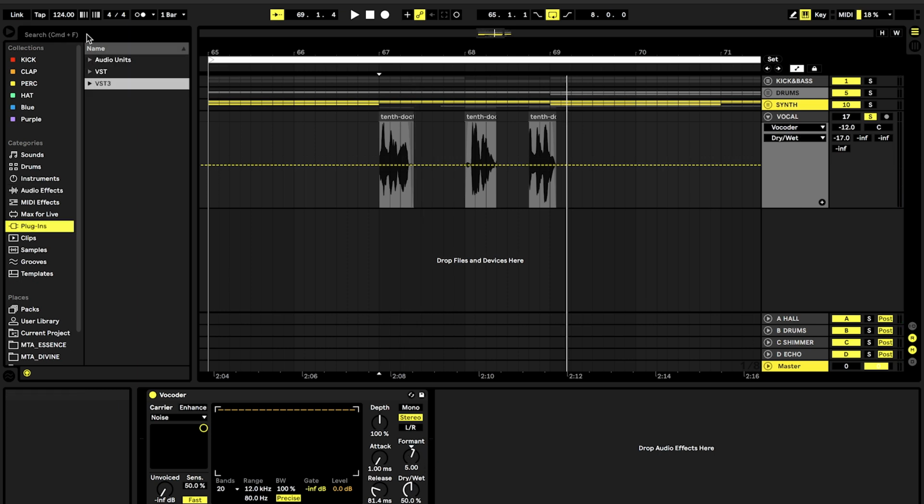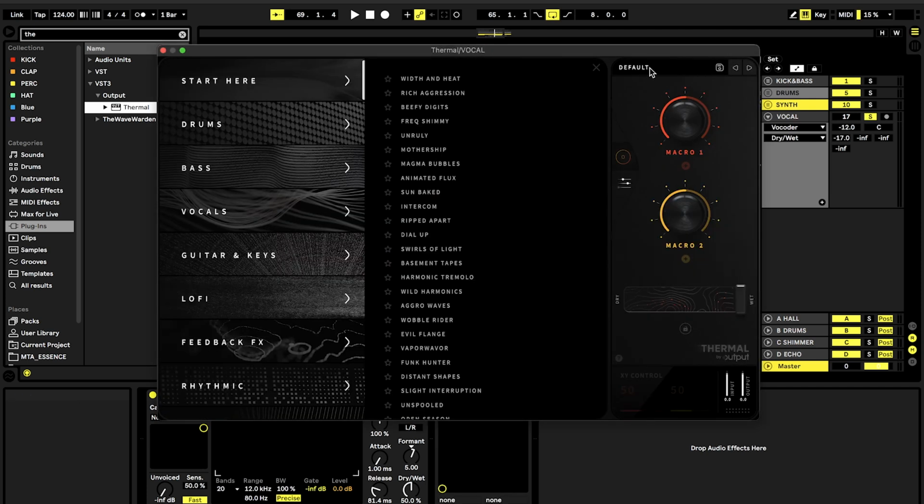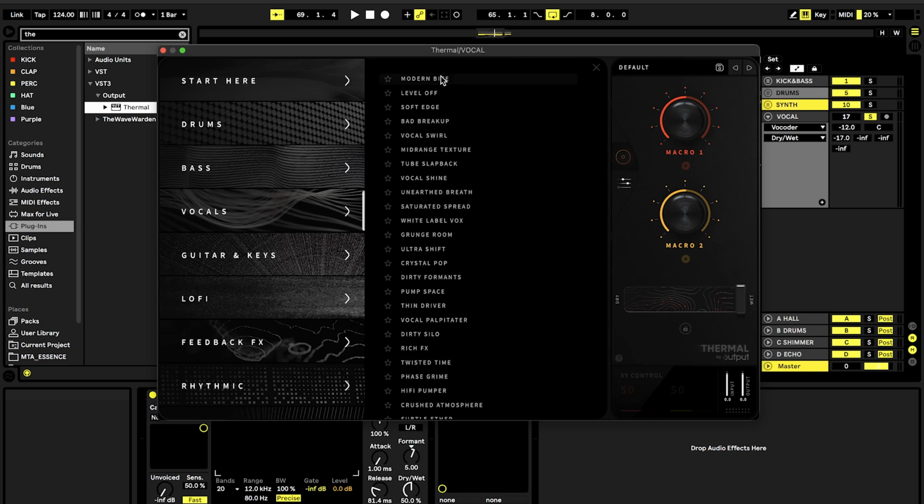So let's just try to add some more advanced plugins. What I really like to use recently is the plugins from Output. This time we can use the Thermal maybe and find some cool distortion or modulation options in here. So let's just have a look at the vocal presets. Consciousness.